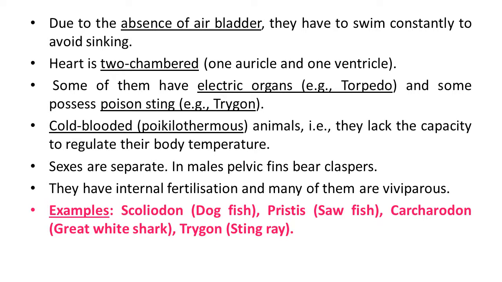These animals have internal fertilization. It means that it takes place inside their body, and many of these animals are viviparous. Some examples of these animals: Scoliodon, also known as dogfish; Pristis, sawfish; Carcharodon, also known as great white shark; and Trygon, also known as stingray.